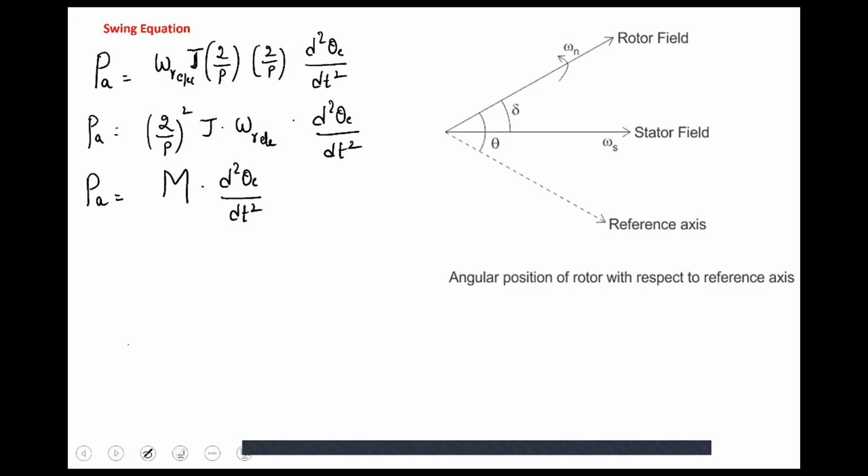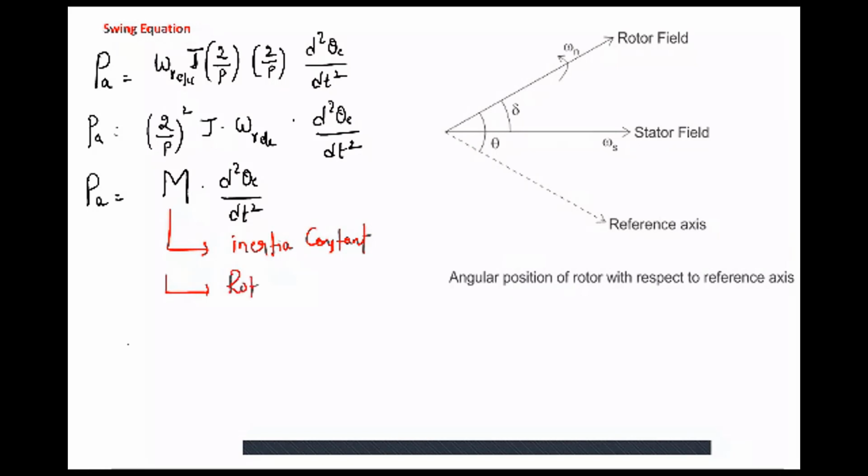Some textbooks call this M the inertia constant, or we can call this one the rotor angular momentum. Okay, understand?